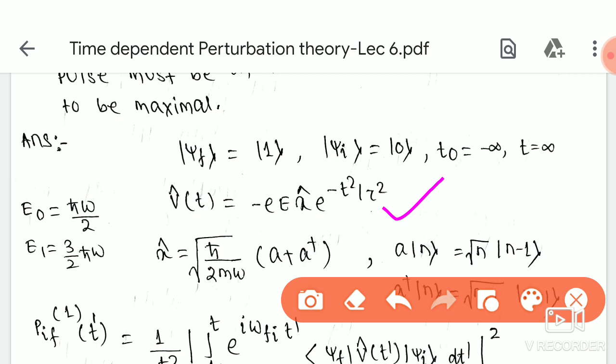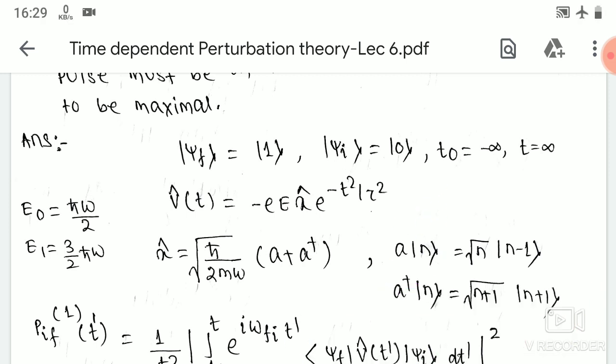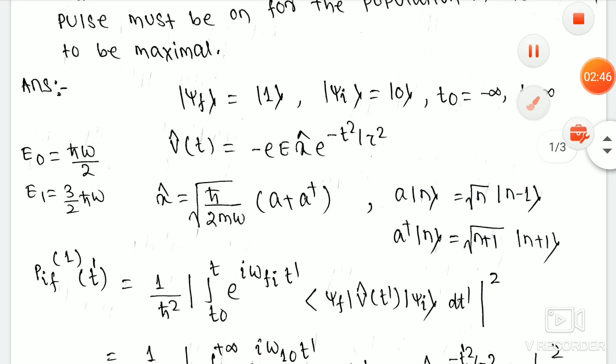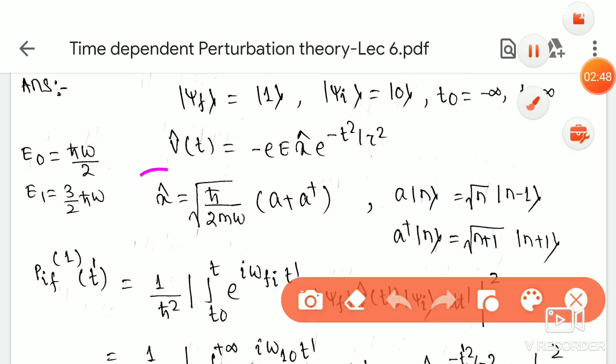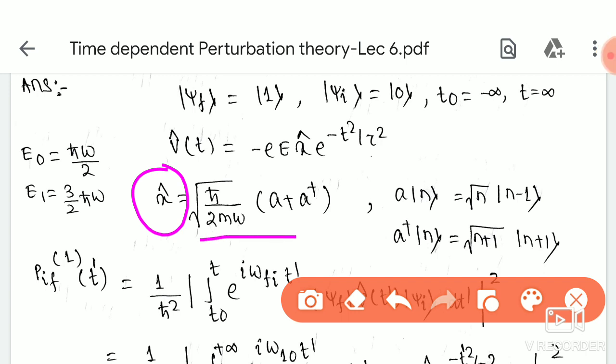So this is the harmonic oscillator. I hope you studied the harmonic oscillator before. In the harmonic oscillator, the position operator x cap is written like this: root over of h bar squared by 2 m omega, into a plus a dagger, where a and a dagger are known as the lowering and raising operators respectively.